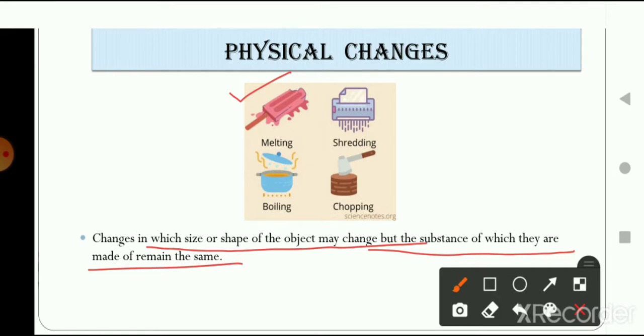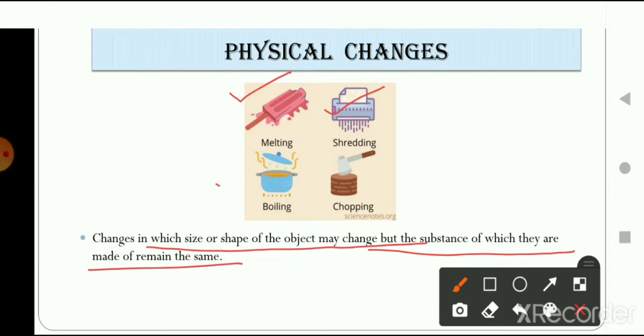It will not change into some form of guava juice. Let's take an example: if the ice cream is of orange flavor, the flavor of the liquid will not change even after melting. Similarly, in the second example, shredding of paper. Shredding means the tearing of paper. The tearing of paper will change the form or the size of the paper. Yes, it will, but the paper will remain the paper. It is not going to change into wood or some other metal, right?